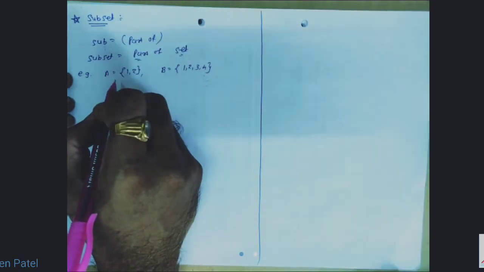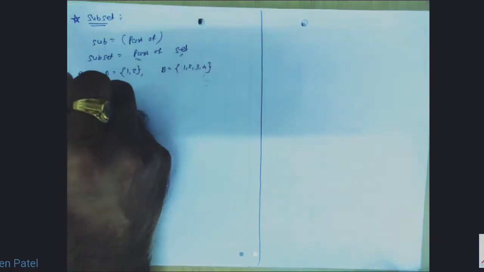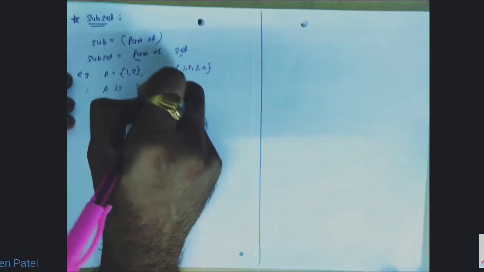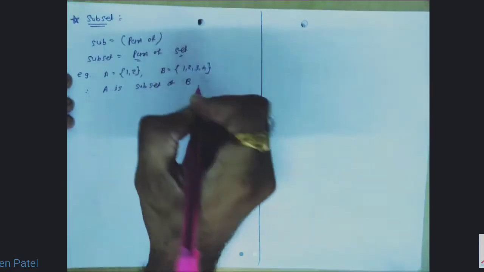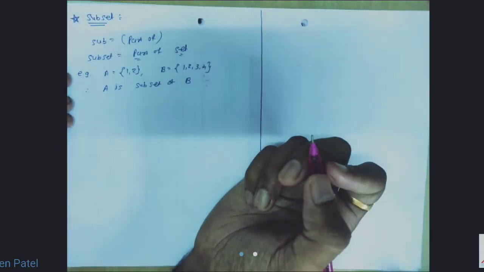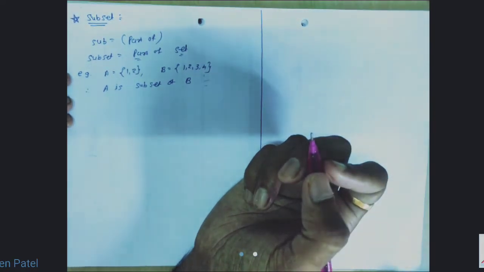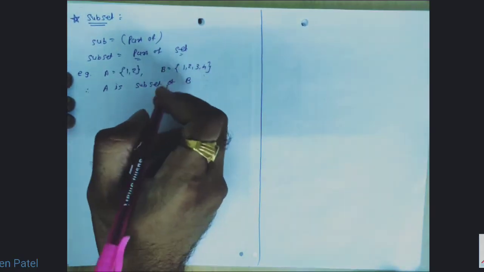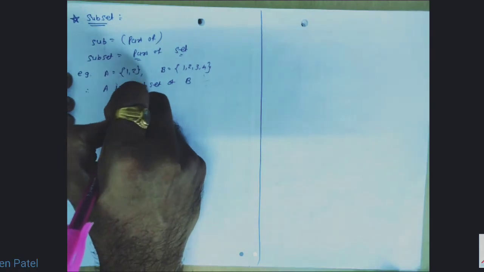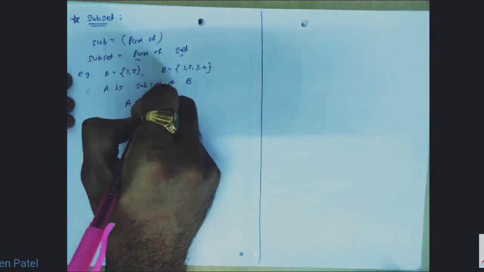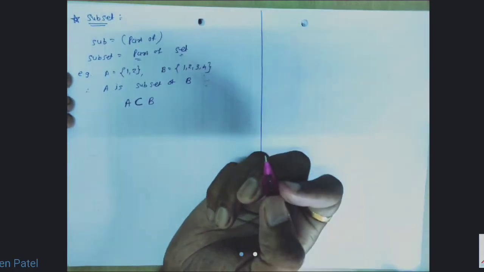So here set A is the part of set B, and therefore we can say that A is subset of set B, because set A is the part of set B. That means all the elements of set A are the elements of set B. So mathematically it is written as A, and this is the symbol which is used for the subset, A subset B. A is the subset of B.